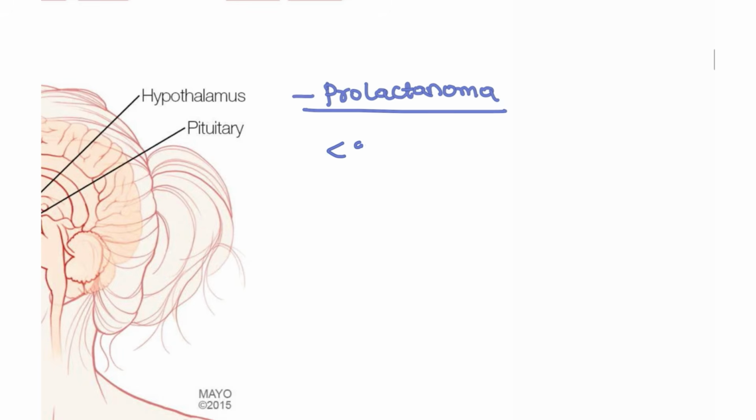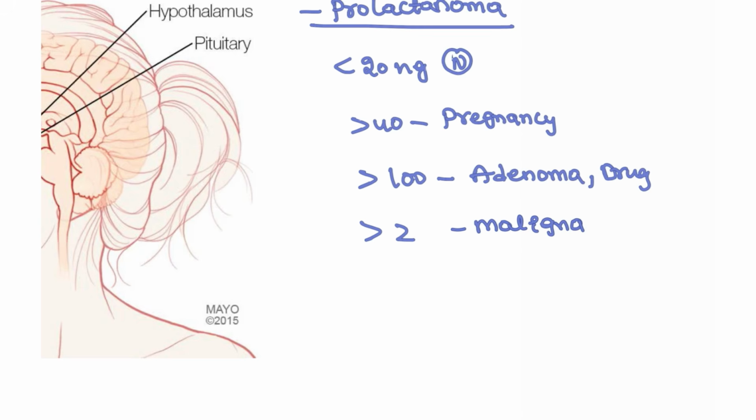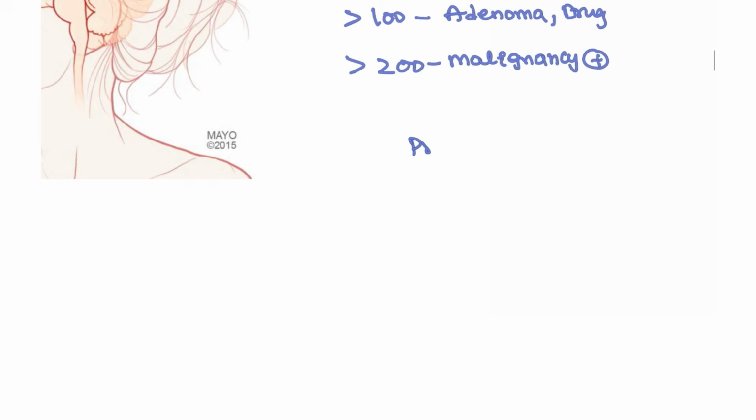Generally, in normal individuals, it is normal to have 20. If the patient has more than 40, the patient is likely pregnant. If it is more than 100, then we have to consider this could be due to an adenoma or drug-related conditions. If it is more than 200, the patient is definitely suffering from malignancy of this condition.